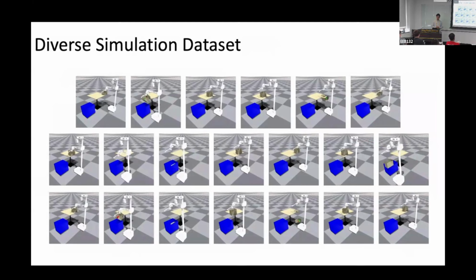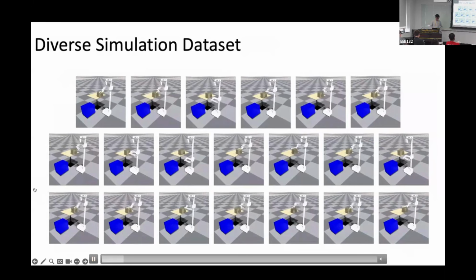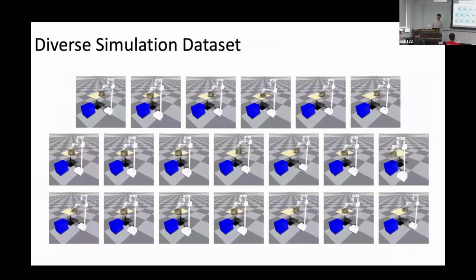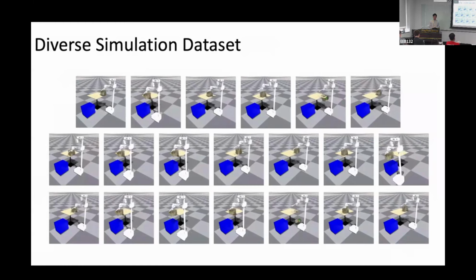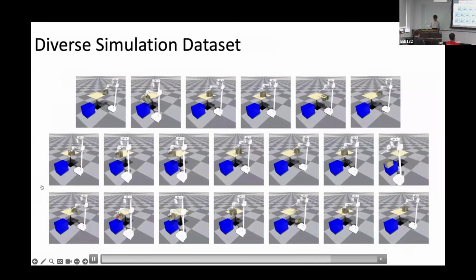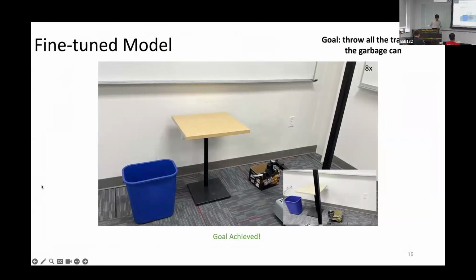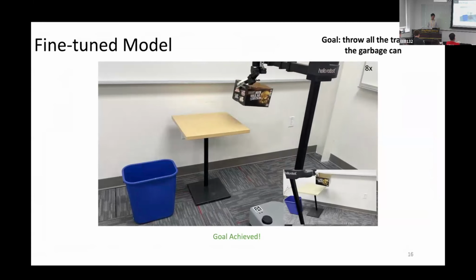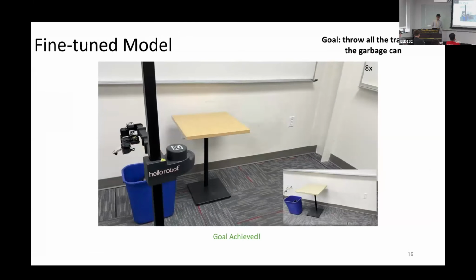Here we use 20 data points because we chose this based on an ablation study. And we can see the diversity here: there is diversity in the initial states and in the robot action, which is due to the feature of the Stein variational inference. After fine-tuning on these 20 data points, we found our model successfully recovered from failure and achieved the goal of cleaning the table.